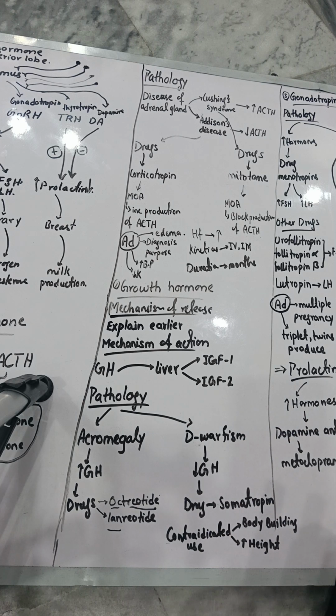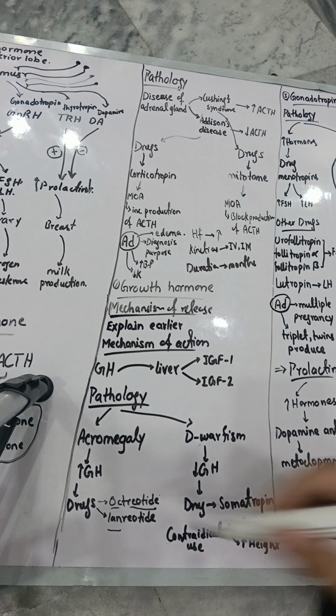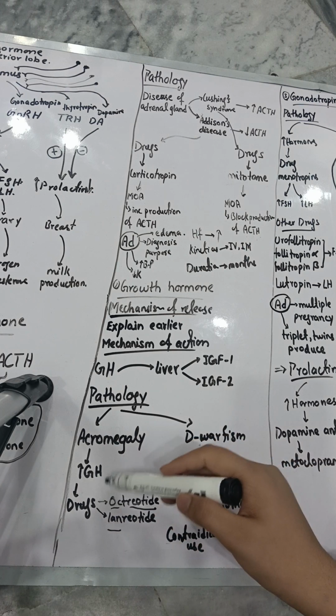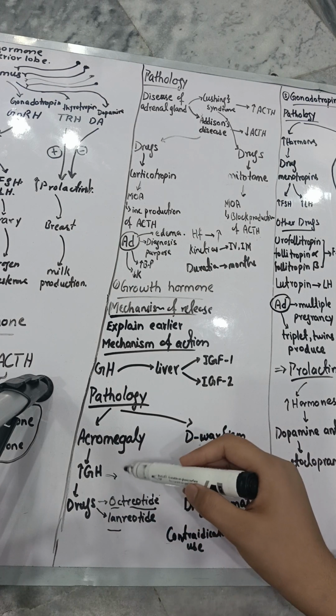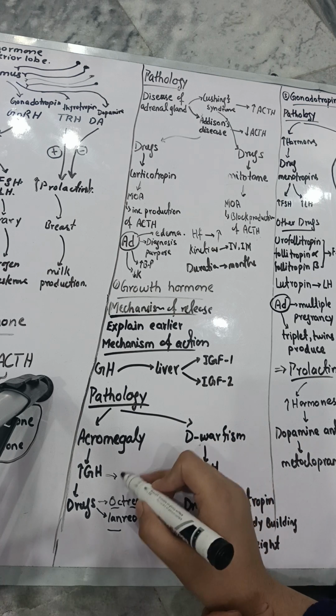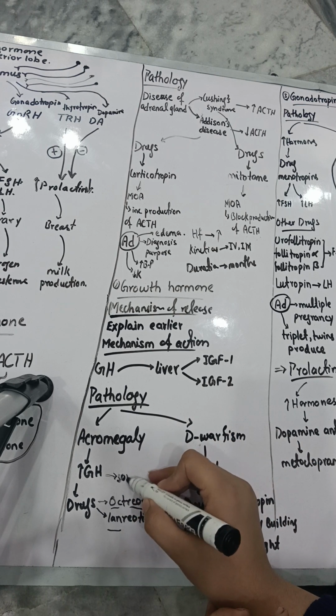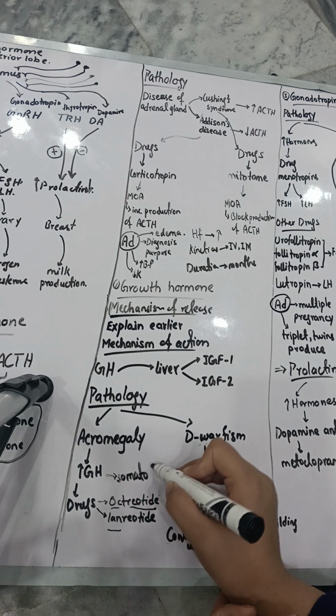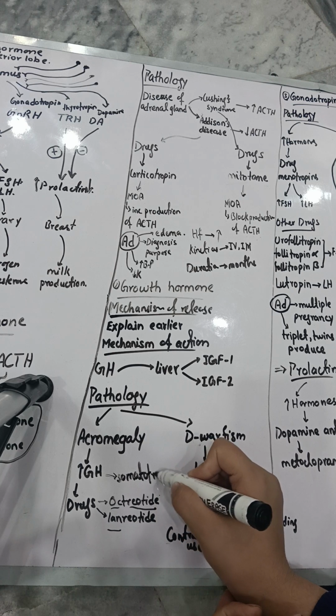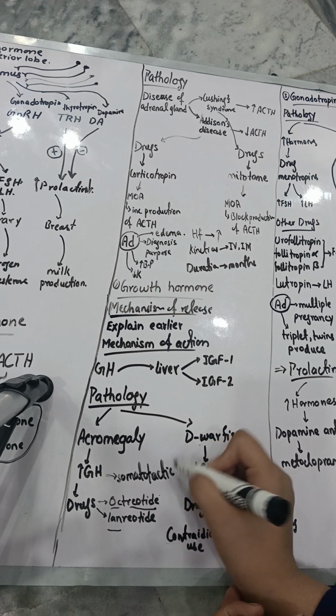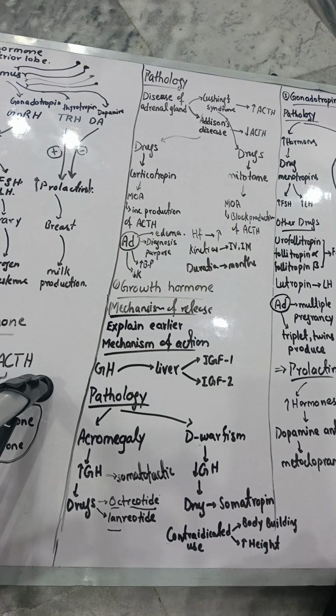One thing you have to remember is that these drugs, which decrease the production of growth hormone, are somatostatin analogs. What is somatostatin? It is a hormone which inhibits the production of growth hormone.